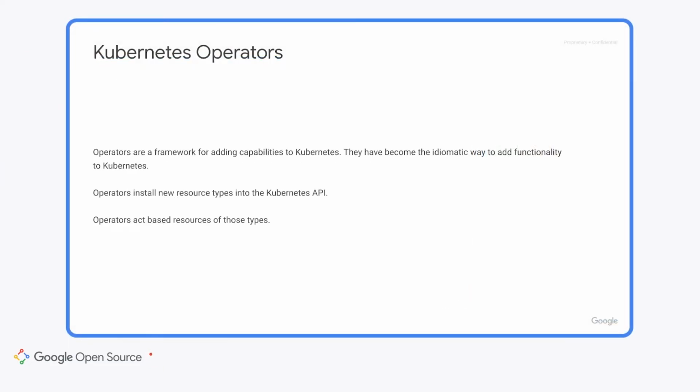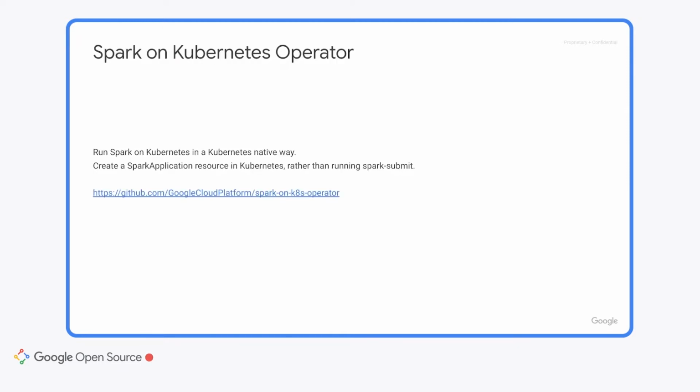Operators install new resource types into the Kubernetes API, and then they are responsible for acting based upon resources of those types. The Spark on Kubernetes operator is an open source Kubernetes operator that allows Spark to run on Kubernetes in a Kubernetes native way. Rather than running Spark Submit, you'll create a Spark application resource via the Kubernetes API. The resource represents a single Spark application and is run until completion.